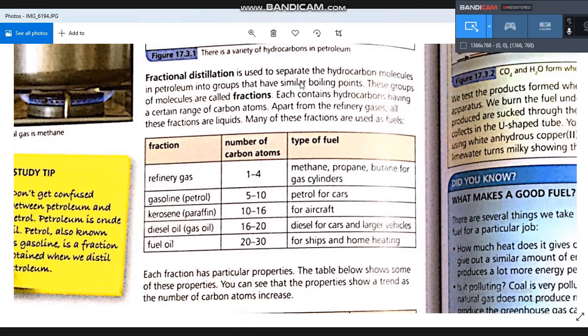A mixture of compounds with similar boiling points, not the same. They have similar boiling points from C5 to C10, and these liquids are used as petrol for cars. From C10 to C16 is called kerosene or paraffin, and it is used as fuel for aircraft.